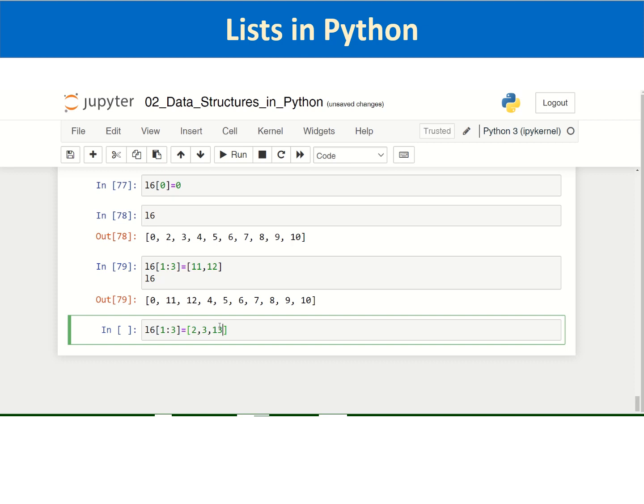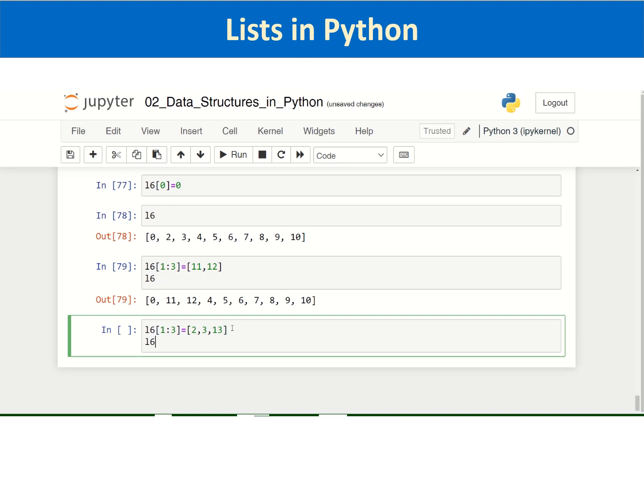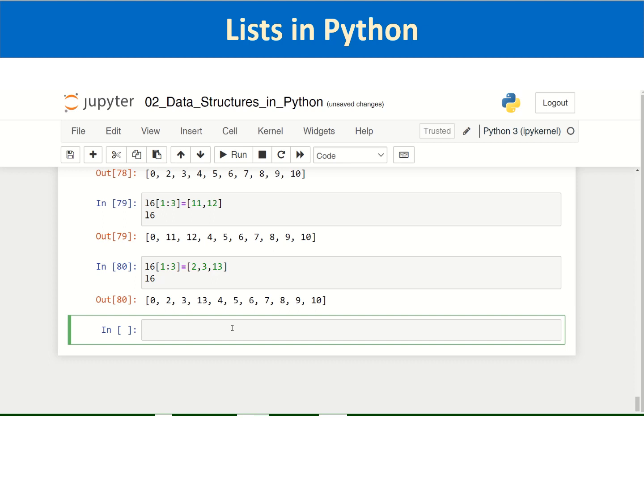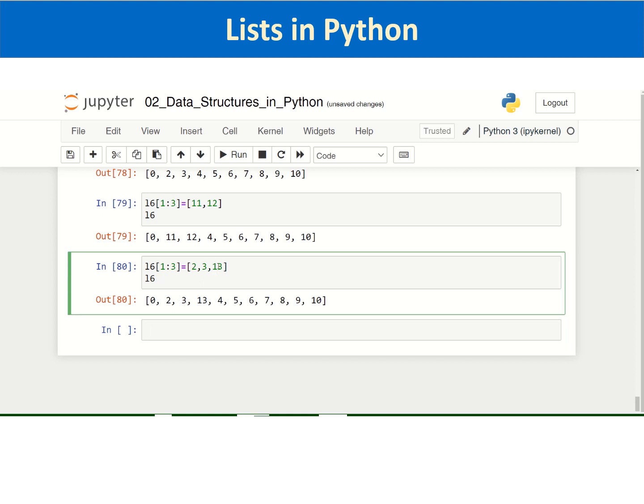Let us see what will happen. We intend to change the elements 1 and 2, so they are getting changed without any issue, and at the same time it is also including the additional element and shifting. So 11 is replaced by 2, 12 is replaced by 3, and 13 has been inserted, and it is shifting the remaining elements to the right.